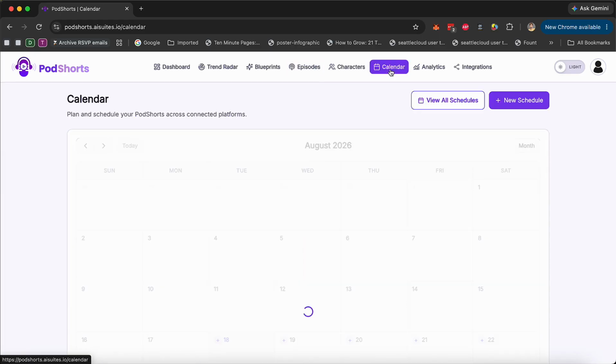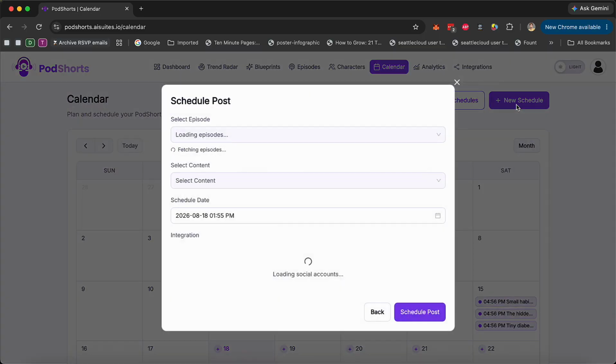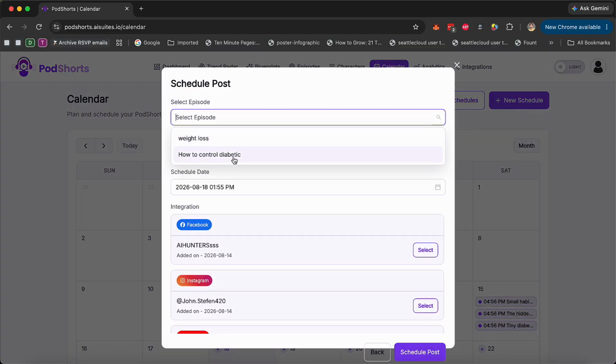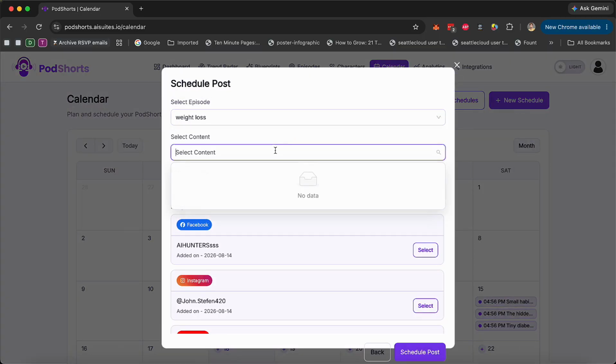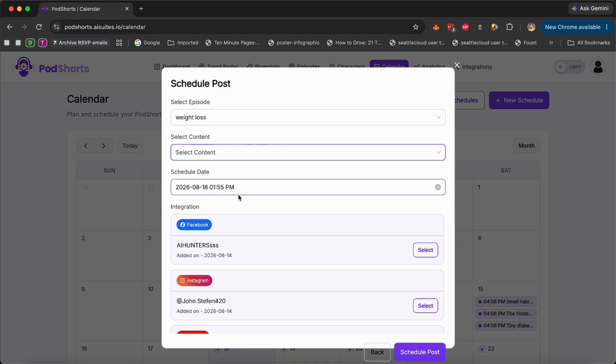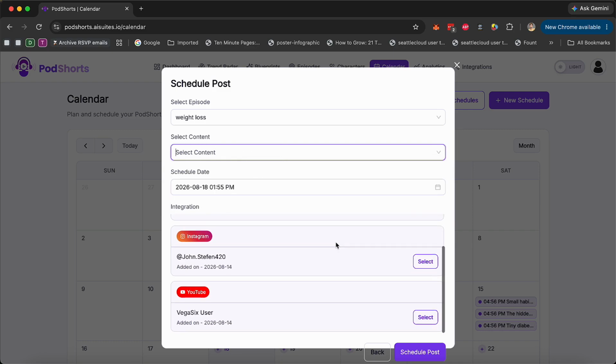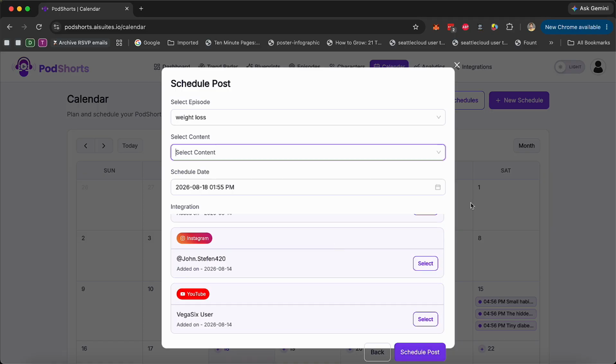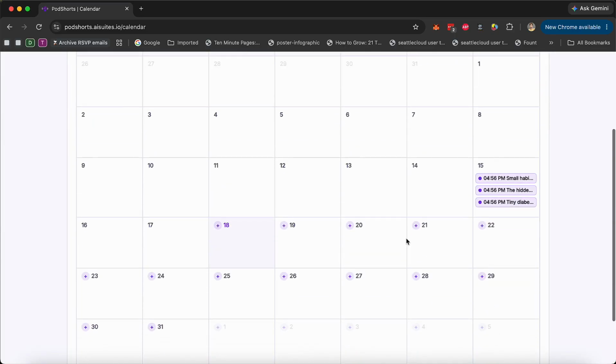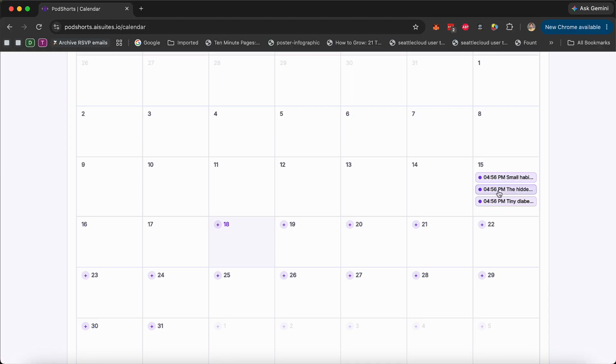Once the video is rendered, the next step is to schedule it. In our case, we schedule it for later. We go to the calendar, then schedule, and pick the episode, whichever we want, the weight loss one from the weight loss campaign. The content is still rendering, so it's not showing up. Then we pick the date and time, select whichever platform we want to publish to, and schedule the post, and it will show up right here, like you can see.